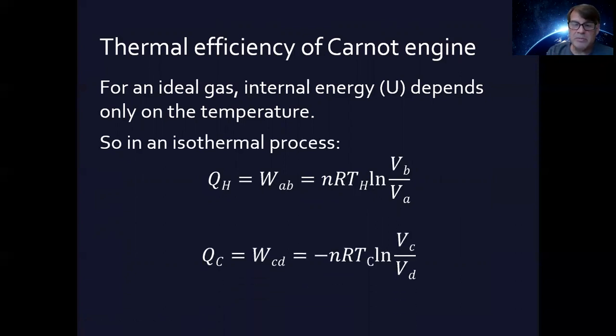And we can say the same thing for the heat at the cold side, that the work done getting from C to D is going to be negative because we've flipped the direction, right? So B is the final point and A is the starting point. But here, C is the starting point and D is the ending point. So we flipped the order, and that's in part where the negative comes from. Okay, so we have these two.